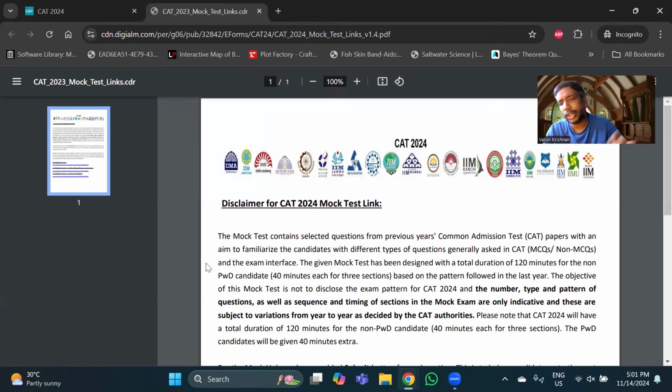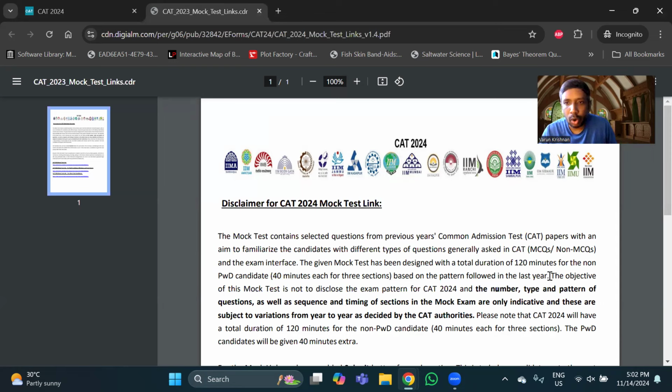Okay? And there are a lot of questions and speculations that we have been getting about this mock test, or after students have taken this mock test, about the pattern of the paper, the kind of questions, the nature of questions that are going to be present in the CAT 2024 paper itself. So I will talk about all of those concerns, but even before that, let me tell you that I wanted